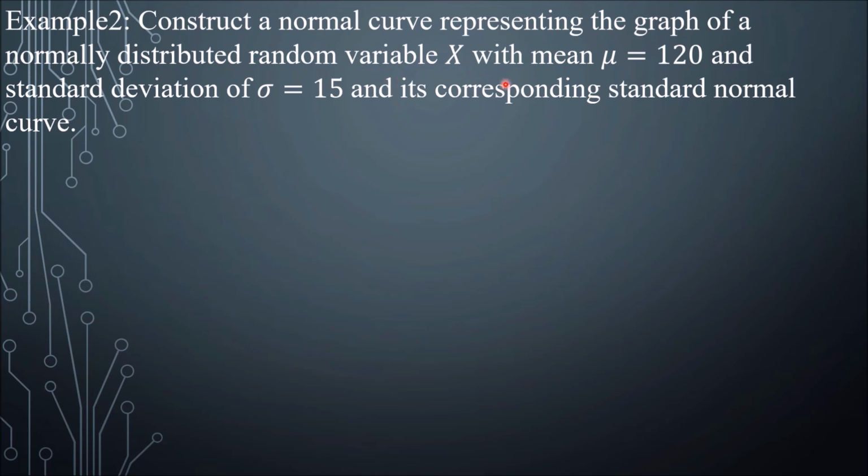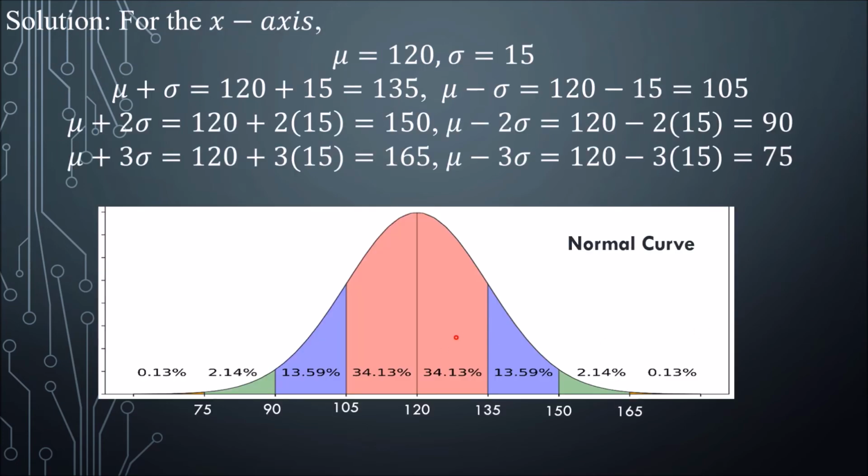Construct a normal curve representing the graph of a normally distributed random variable x with mean mu equal to 120 and standard deviation sigma of 15, and its corresponding standard normal curve. First, for the x-axis, we plot the mean 120, and then we plot one standard deviation above and below the mean.